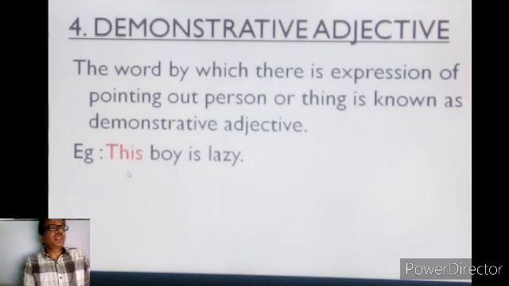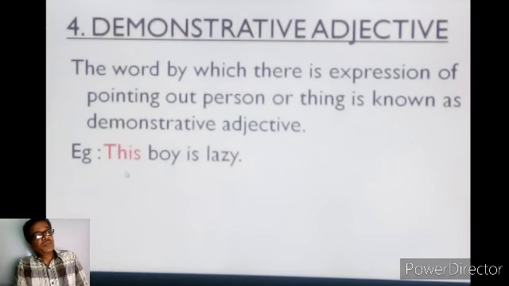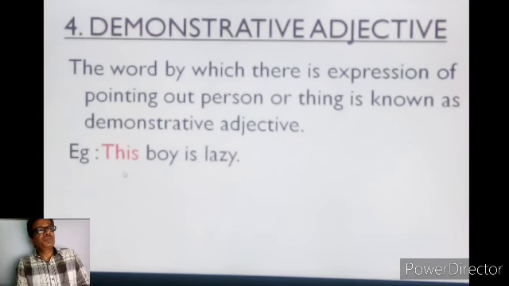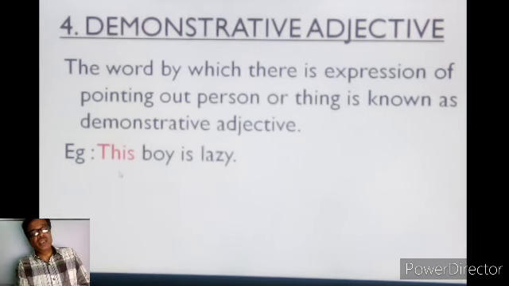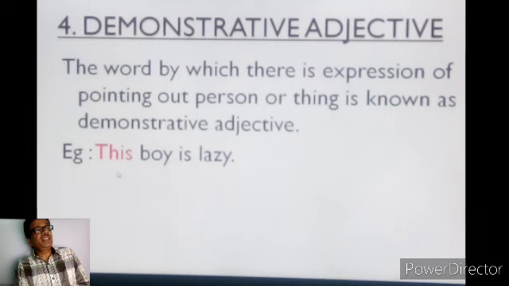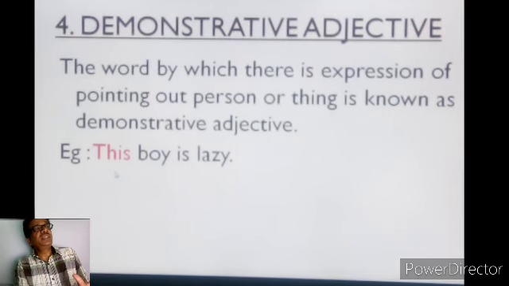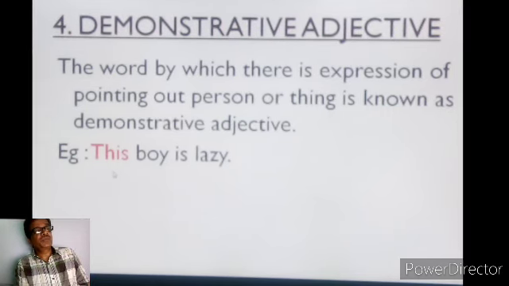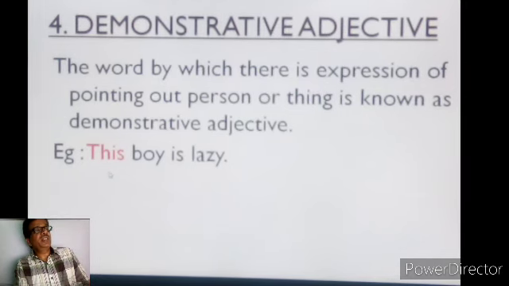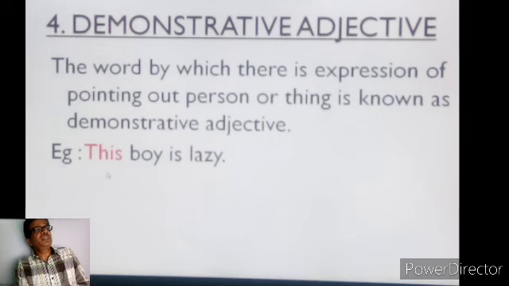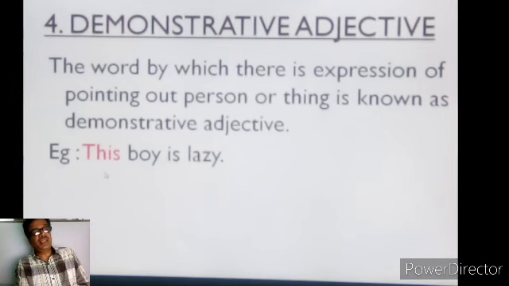In the example, this boy is lazy. We are indicating the boy by the word this. So this is the demonstrative adjective. You have understood? The rounded word is what? This. So this is the demonstrative adjective.